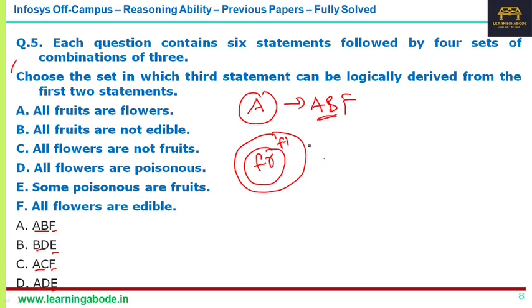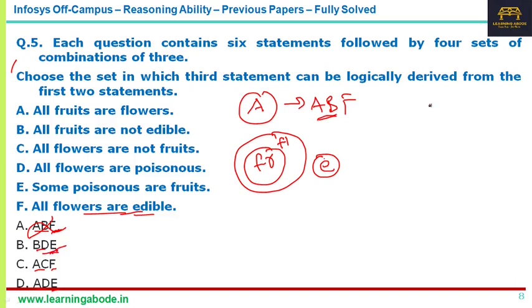So either the edible can be part of flower itself or it can be outside also. Both are possible. But fruit and edible are not connected, that's for sure. Now statement F says all flowers are edible. No, that is not possible at all, because in one of the possibilities at least, edible is outside this. So ABF is ruled out.